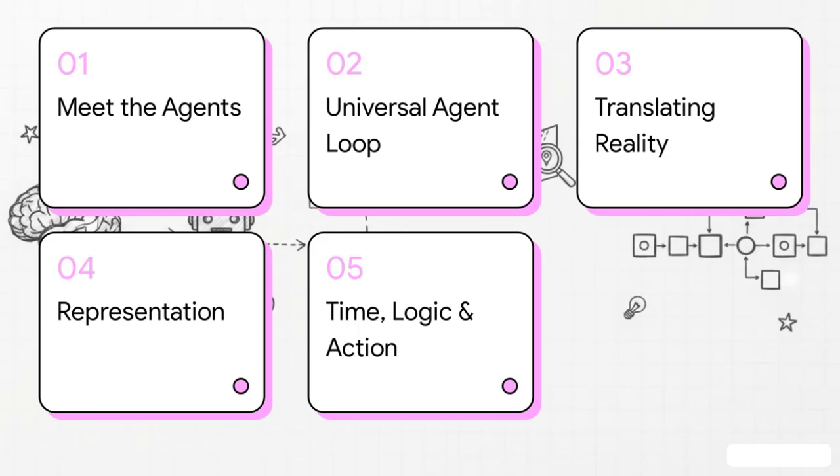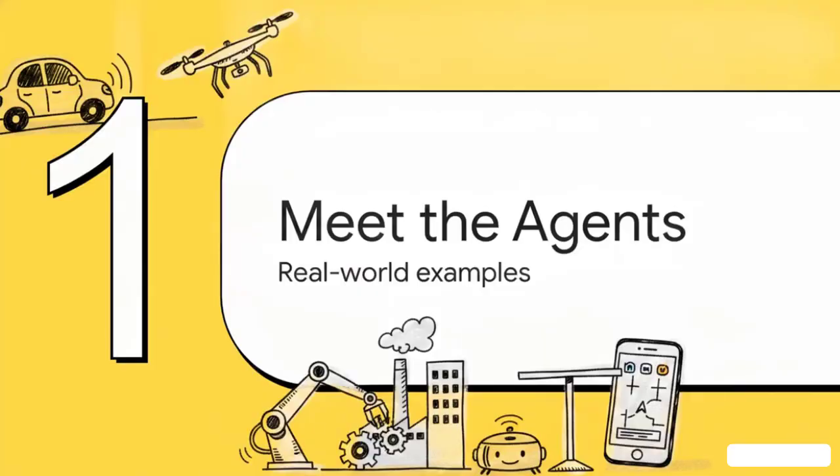First, we'll meet the intelligent agents. Then, we'll explore the universal agent loop, see exactly how they translate messy reality, dig into the architecture of representation, and finally, look at time, logic, and action. Let's get started. Section 1.